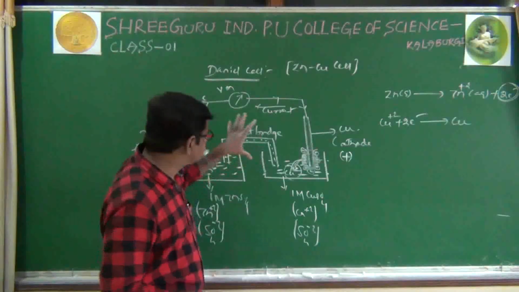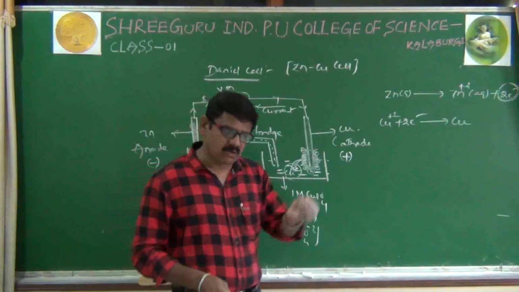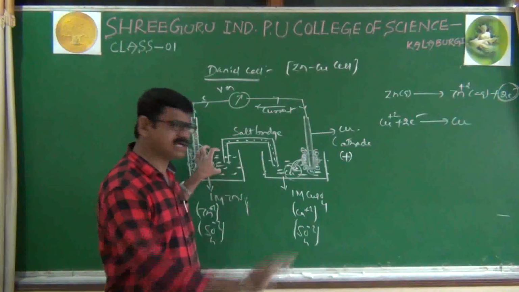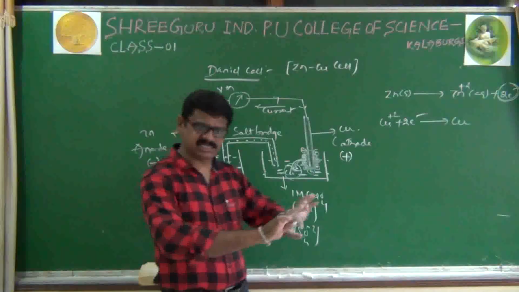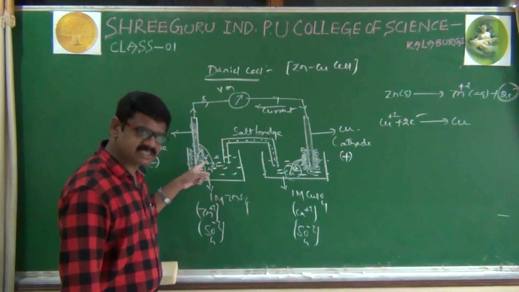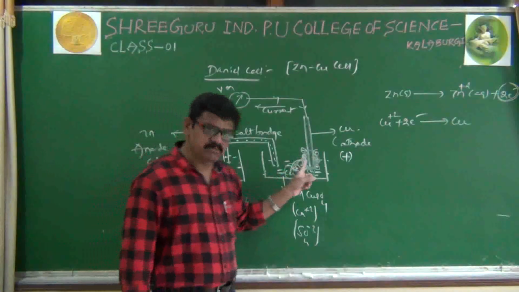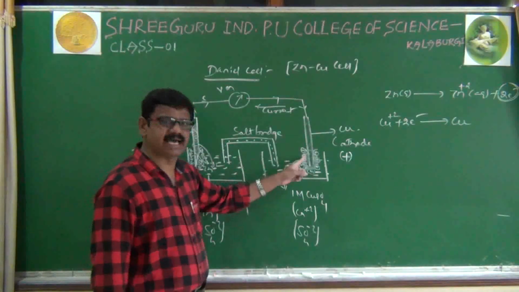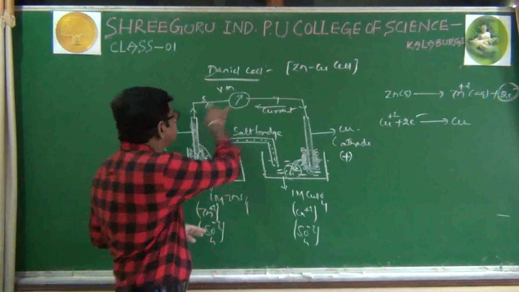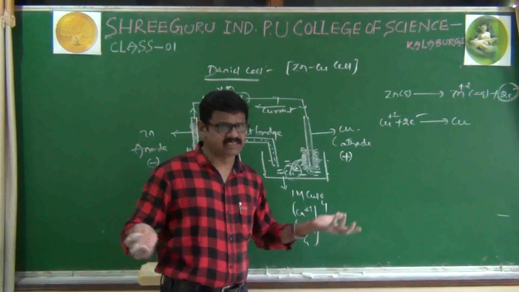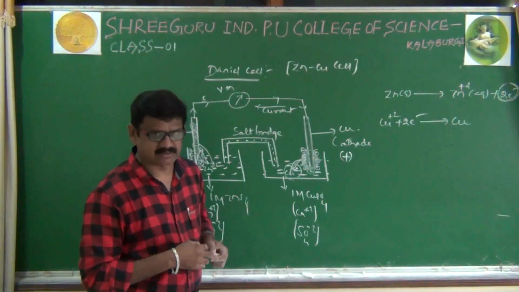Means this Daniell cell will work only for a fraction of a minute. After some time, your oxidation process has stopped, your reduction process has stopped. Why? Because excess plus ions are accumulating here, and excess minus ions are accumulating here. These excess plus ions and excess minus ions are not allowing the electrons to travel. If electrons are not traveling, there is no current production.